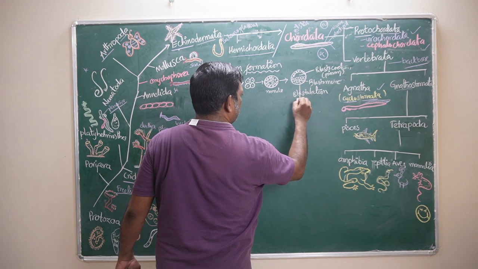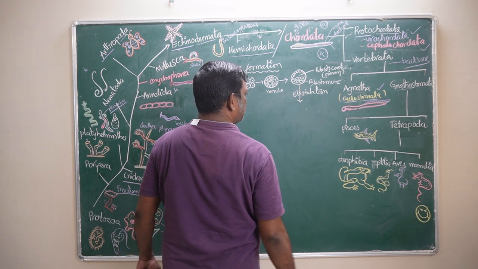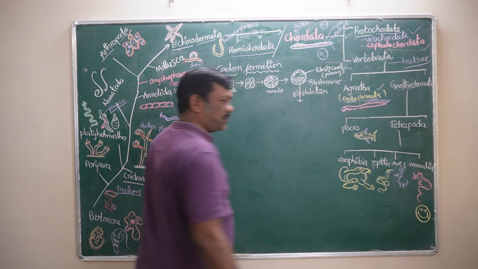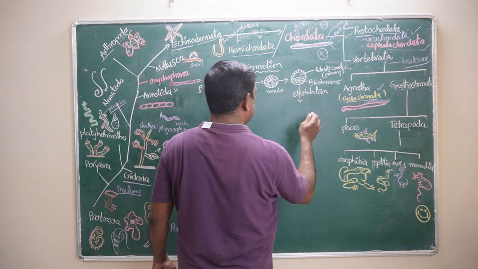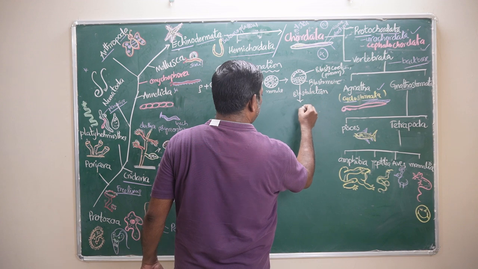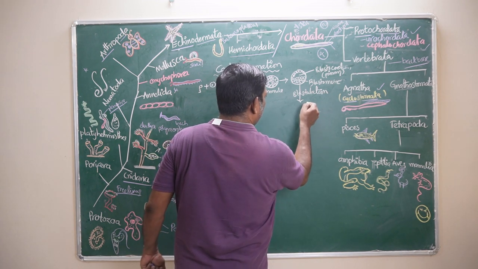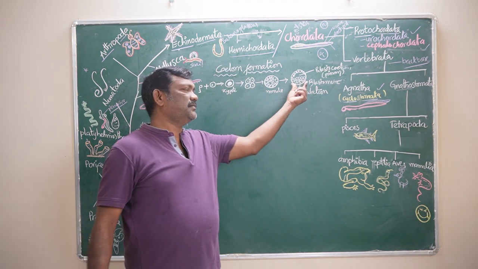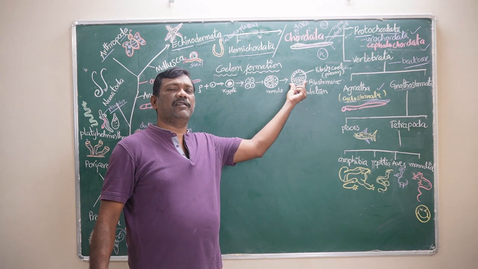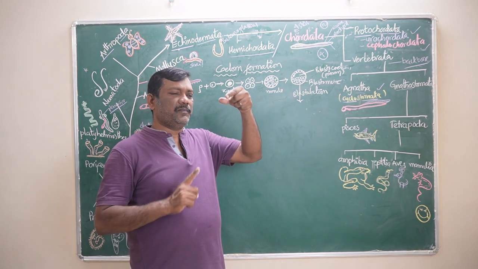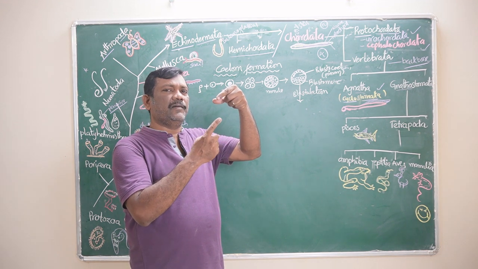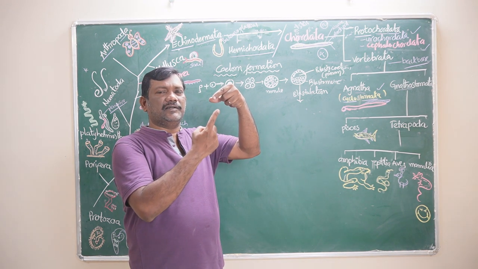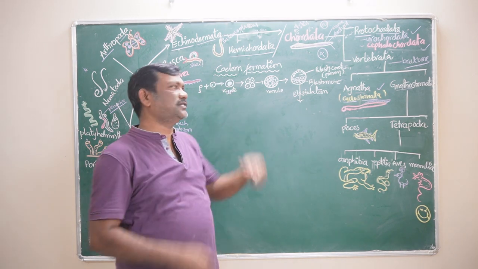Okay. After this blastulation, gastrulation takes place. What do you mean by gastrulation? How does gastrulation take place in the animal kingdom? For example, just imagine this is like a rubber ball. If a rubber ball is pushed to one side, then what happens? You can see a hole-like structure is formed if you push it.